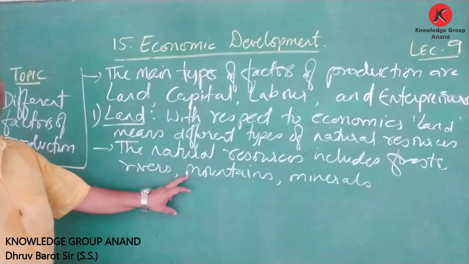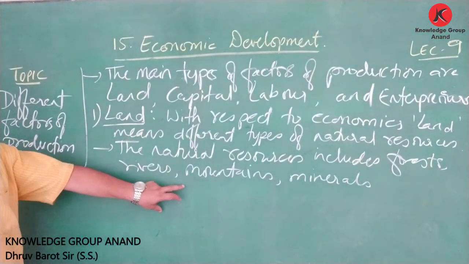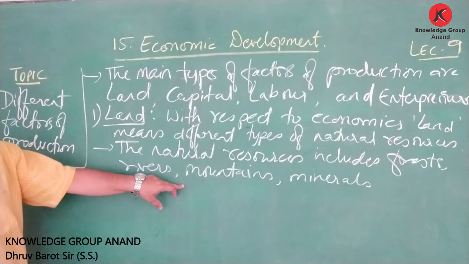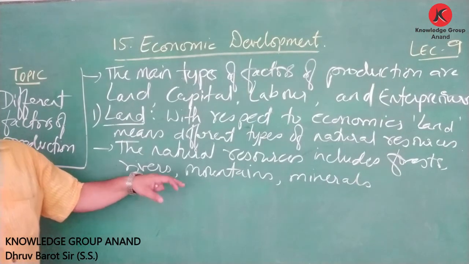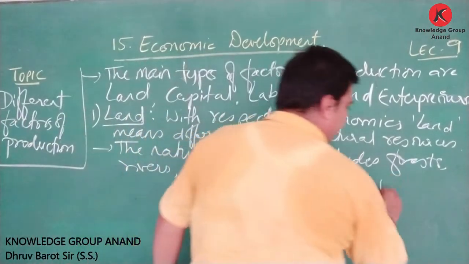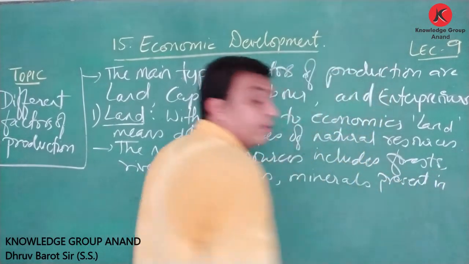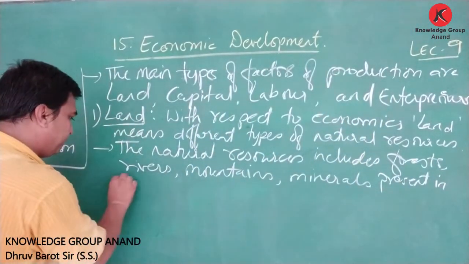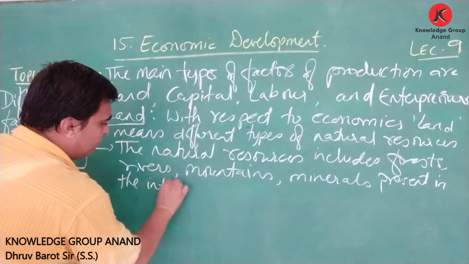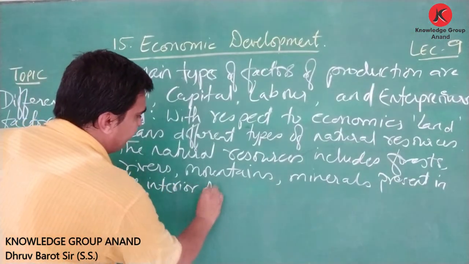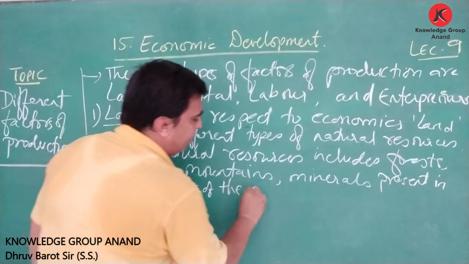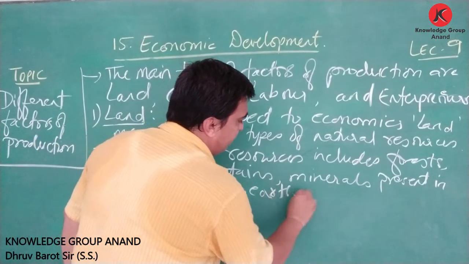When we talk about these natural resources, forest, rivers, mountains, minerals, that is, minerals present in the interior of the earth, metals, etc.